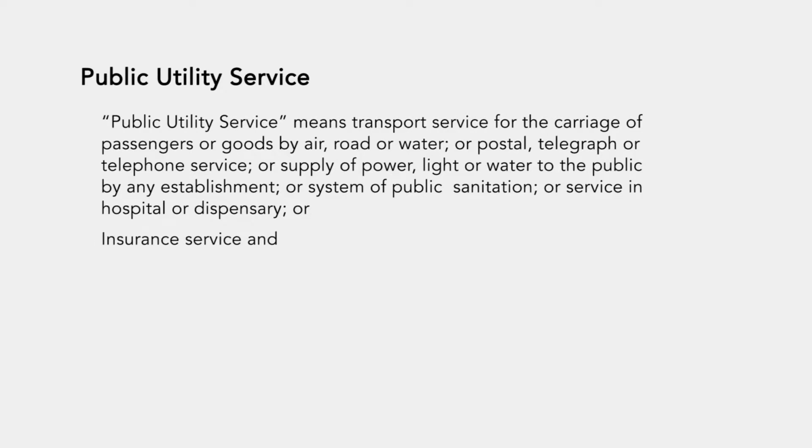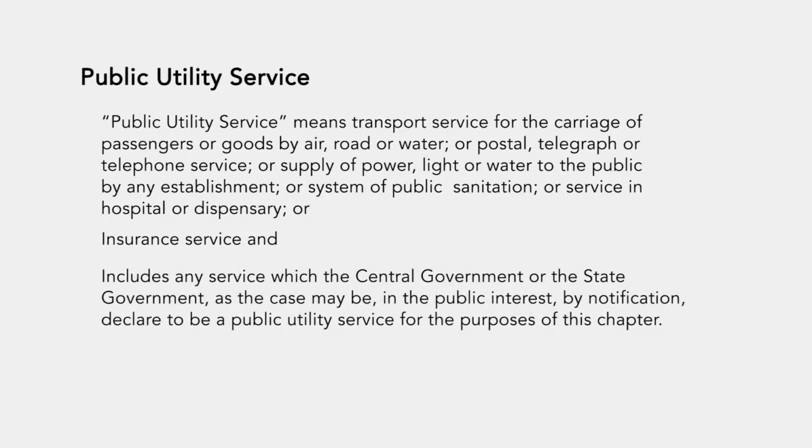Insurance service, and may include any service which the central government or the state government, as the case may be, in the public interest by notification declare the public utility service for the purpose of this chapter. This is how the public utility service has been defined under the Legal Services Authorities Act of 1987.